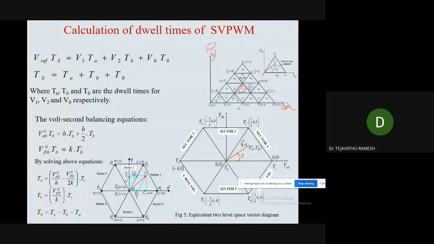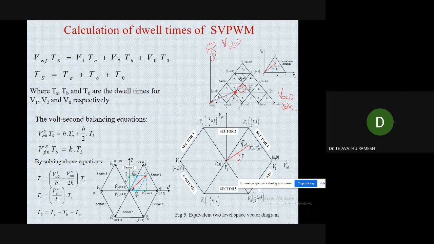Now what we will do, we will shift this origin from this point to this point. When we are shifting this origin from this point to this point, we will have new coordinates. That new coordinates are V alpha 0 and V beta 0.